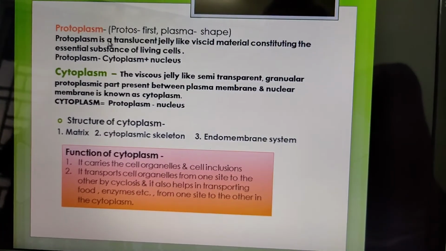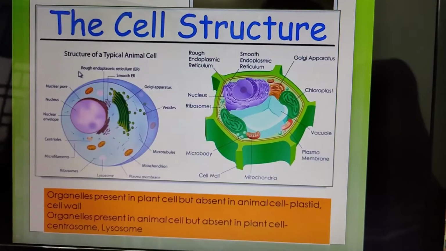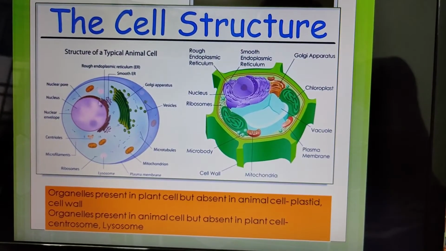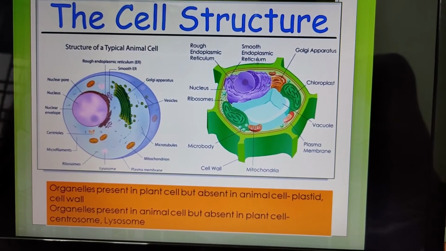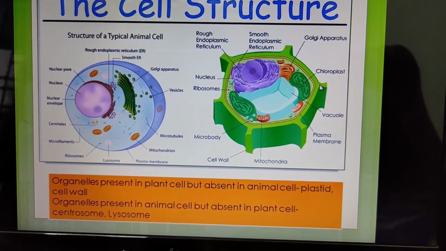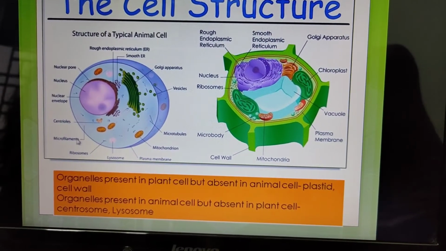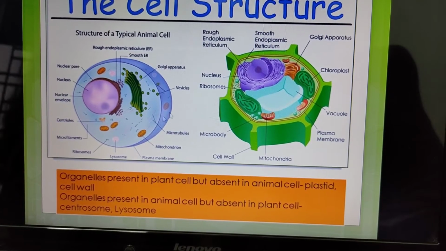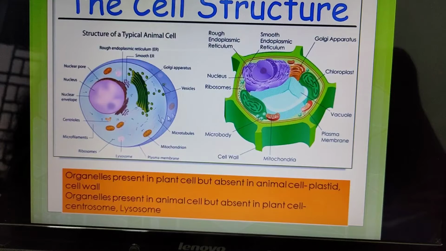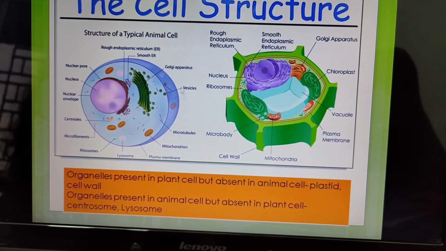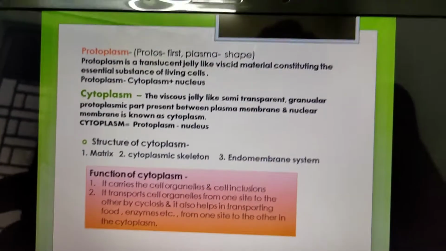Next, know about the inside of the cell, both plant cell and animal cell. We already know that in case of plant cell the cell wall is present. We already know about the structure of cell wall and plasma membrane, but inside the cell there is a jelly-like substance present. This substance is known as protoplasm. Now we know about the protoplasm.